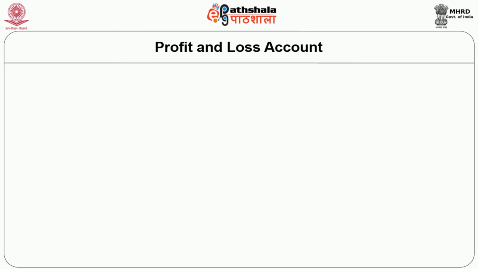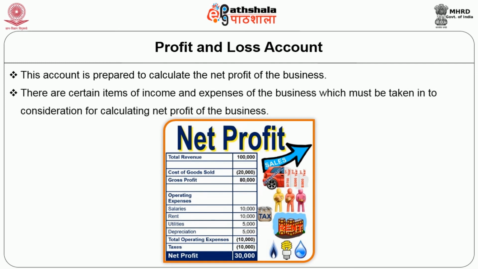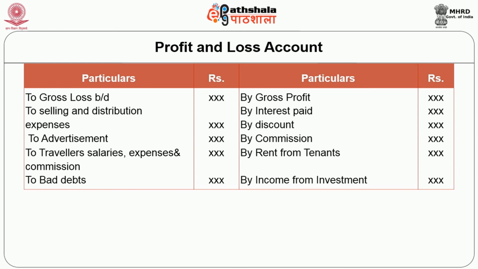Next, the profit and loss account. This account is prepared to calculate the net profit of the business. There are certain items of income and expense of the business which must be taken into consideration for calculating the net profit of the business. A pro forma of the profit and loss account is given. The profit and loss account again represents a one year period.